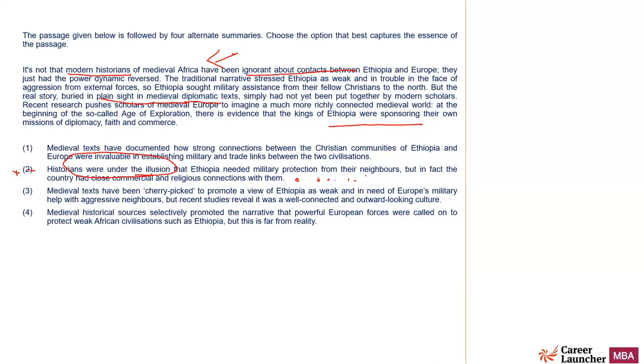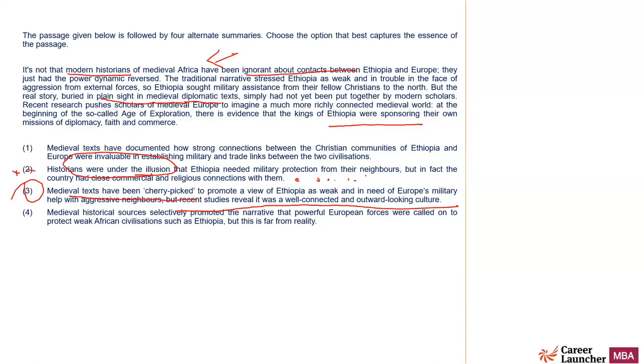Medieval texts have been cherry-picked to promote a view of Ethiopia as weak and in need of Europe's military help against an aggressive neighbor. But recent studies reveal it was a well-connected and outward-looking culture. Right answer. It completes everything. It has been cherry-picked to promote, meaning whatever they wanted, they have picked it. But recent study shows it's the other way around.